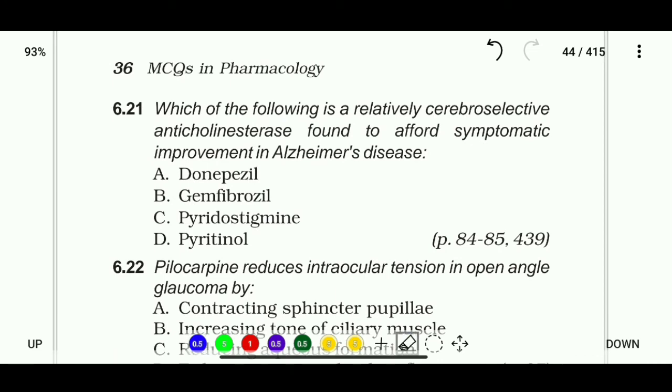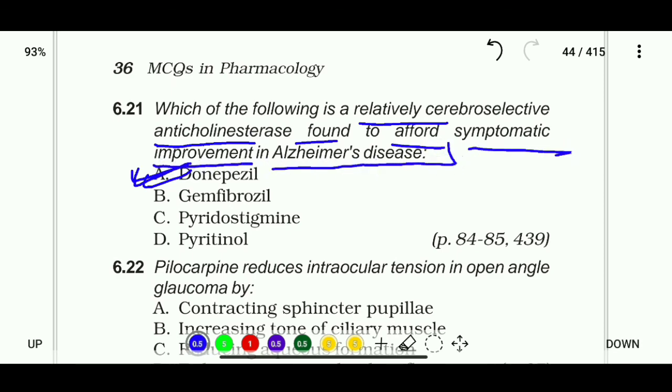Okay, which of the following is a relatively cerebroselective anticholinesterase found to afford symptomatic improvement in Alzheimer's disease? Options are donepezil, gemfibrozil, pyridostigmine, or pyretinol. Okay, so the correct answer is donepezil, a relatively cerebroselective anticholinesterase found to afford symptomatic improvement in Alzheimer's disease.